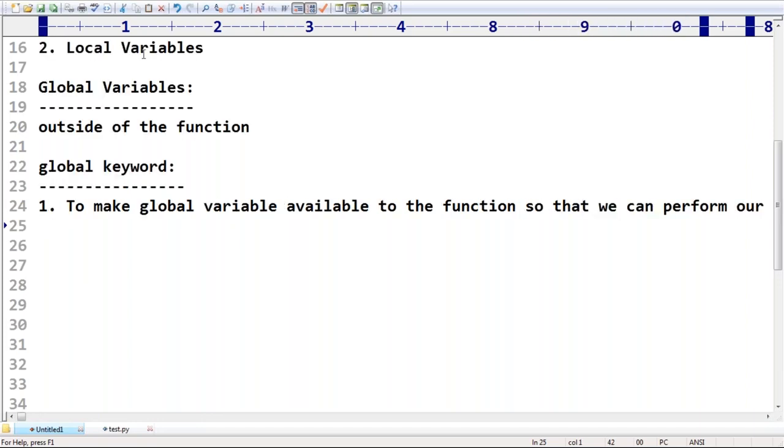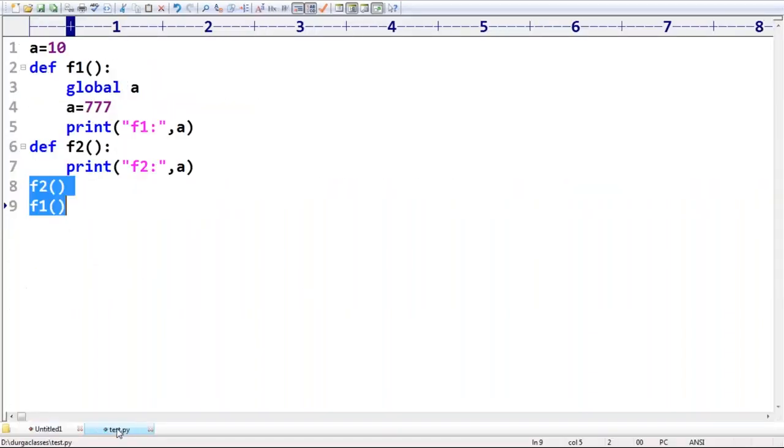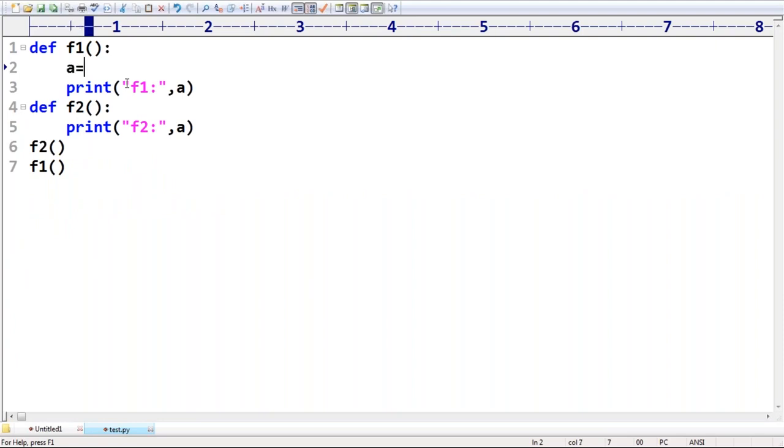Okay, here there is one more small facility. What is that facility? Yes, take very special care, sir. Observe carefully about this one. What about my requirement is legend this one. Sir, I'm not taking A inside the function. Just I'm taking A is equal to 888. Now F1 I'm calling, and then F2 I'm calling. Can you please tell what answer we are going to get? Observe a bit carefully. What answer by default are we going to get?